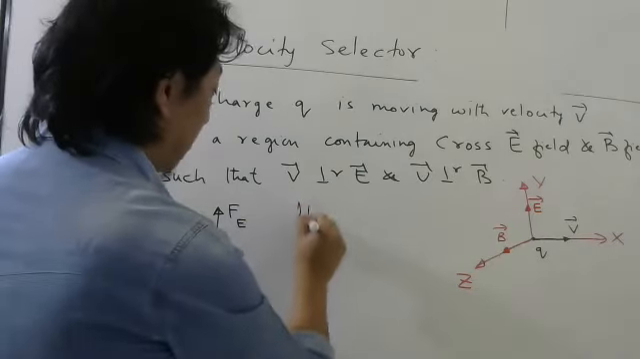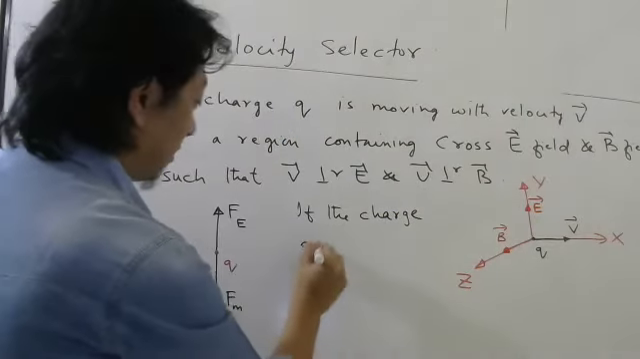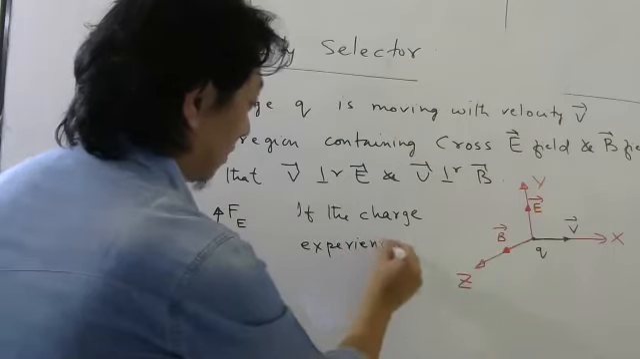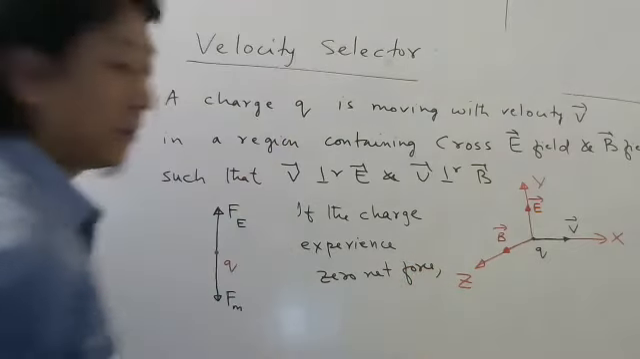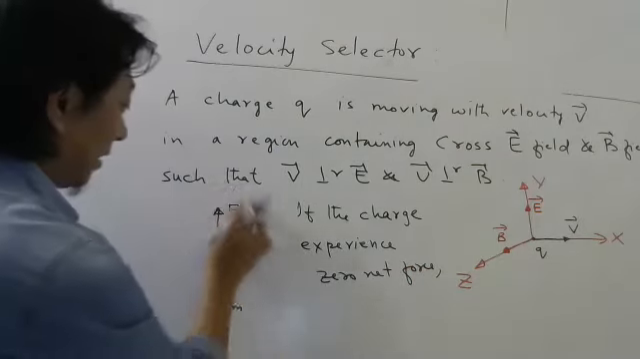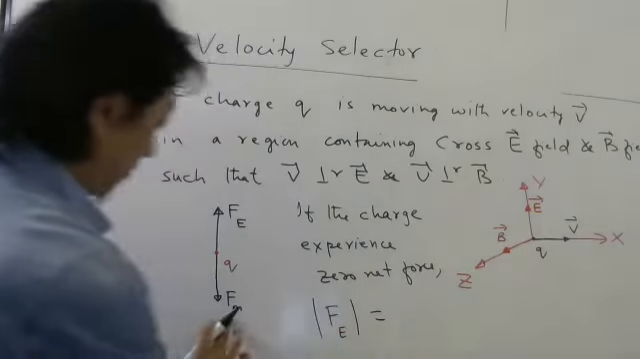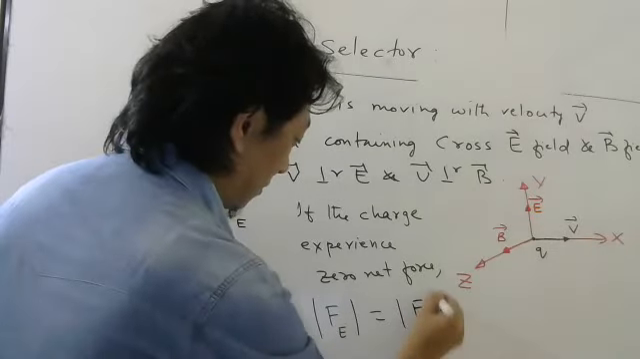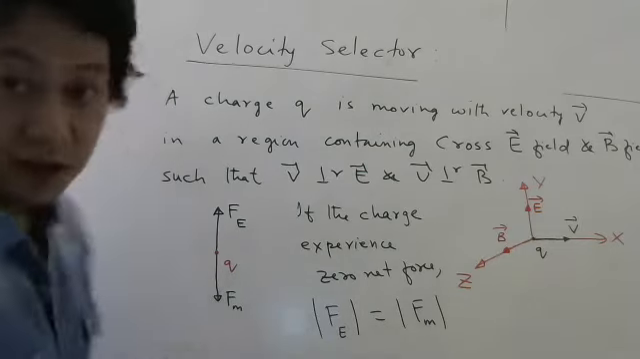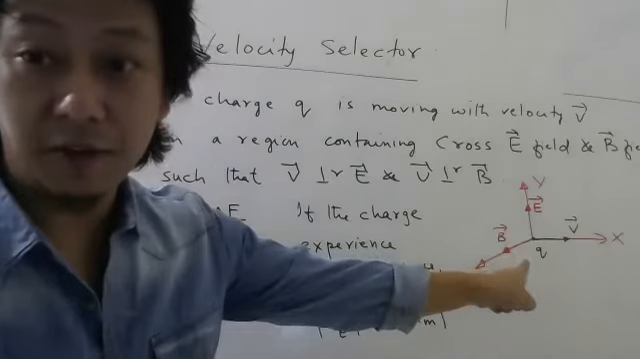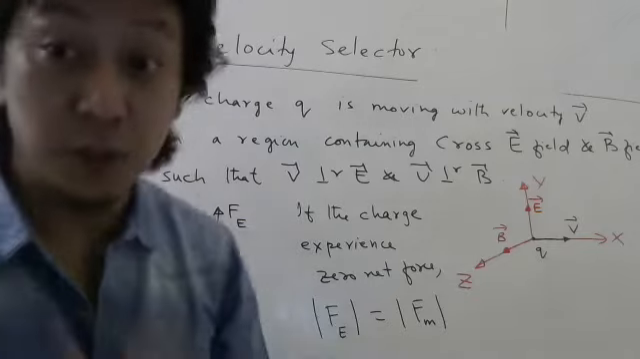So if the charge experiences zero net force, then what is the condition? The magnitude of this should balance the magnitude of this. If this is 5 Newton, this should be 5 Newton. Direction already I have made opposite by using this kind of magnetic field and electric field. Any one you change, answer will change. You can change both, then no problem.